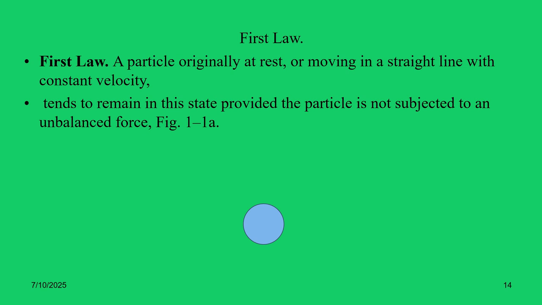1.1a. Let's say, for example, we take one object or material with a force F1 acting downward, a second force acting horizontally in the negative x-axis, and another force F3 acting upward.